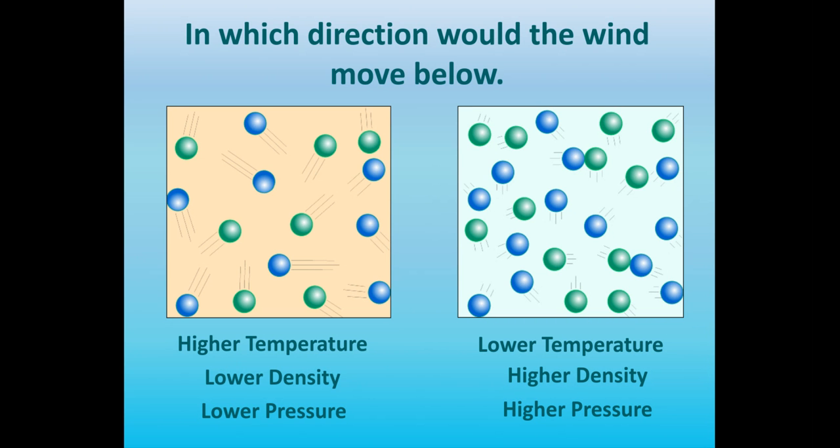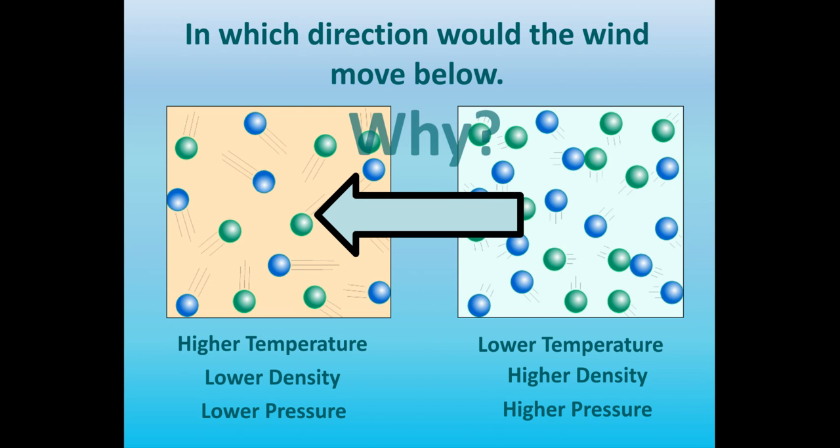The particles are more crowded in the lower temperature, colder area to the right, and want to spread out. Think of it this way: matter naturally wants to move from where it is crowded to where it is less crowded, just like us in a crowded room. This concept is true in all of science. So particles will want to move from the right, which has a lower temperature and higher density, to the left, which has a higher temperature and lower density. Why? Because it's less crowded.